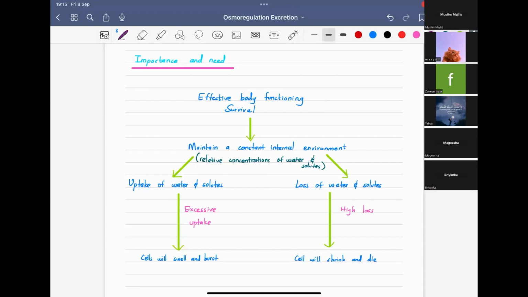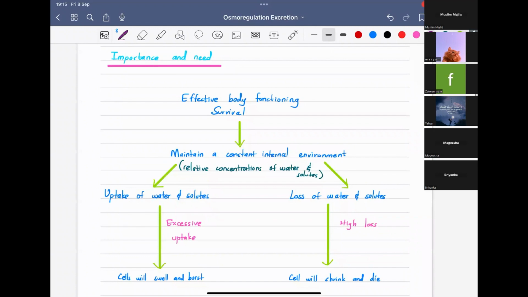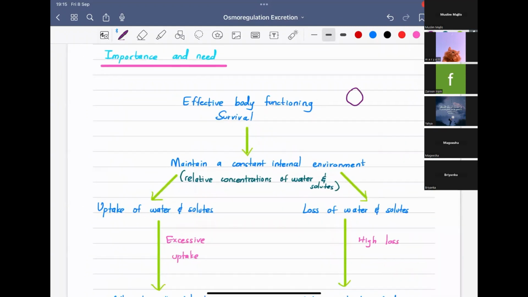Like I told you earlier, we have to maintain the concentration of water or solutes within a particular range, that is the favorable limit in our body. By that we can maintain a constant internal environment. So what is internal environment? What do you mean by internal environment?